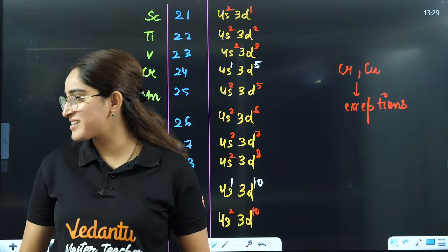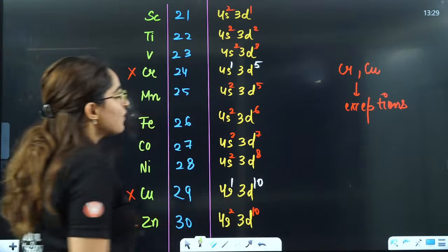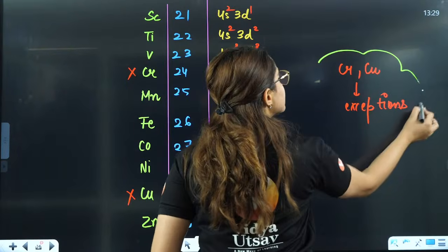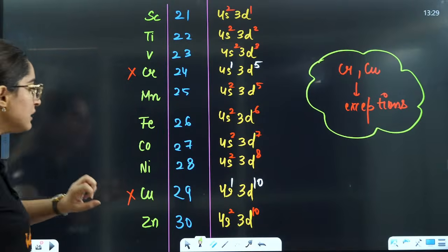Achha, now the difference is that here I am teaching for NEET students, there I teach for JEE students, right? That is the difference. Achha, see. Now, if you see this here, this all we have done.